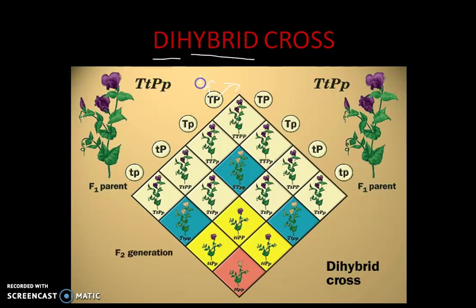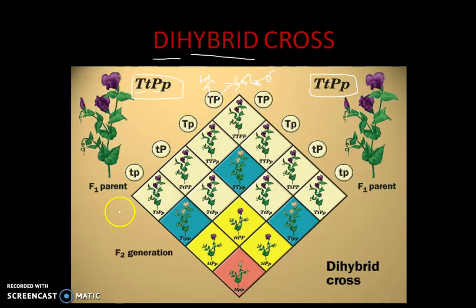So one character is height and the other is color. This is the F1 parent, where we get 100% result, that is tall dominant and purple. We have taken the color purple and height as tall. Similarly, in the F1 generation we'll get all of them tall and purple.